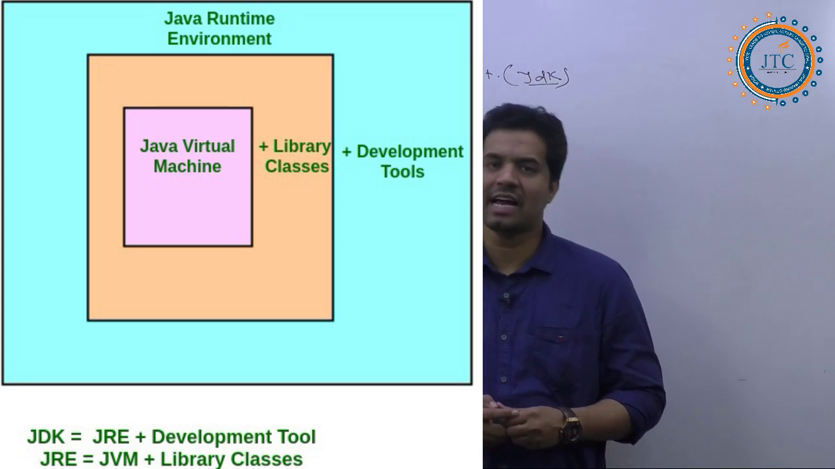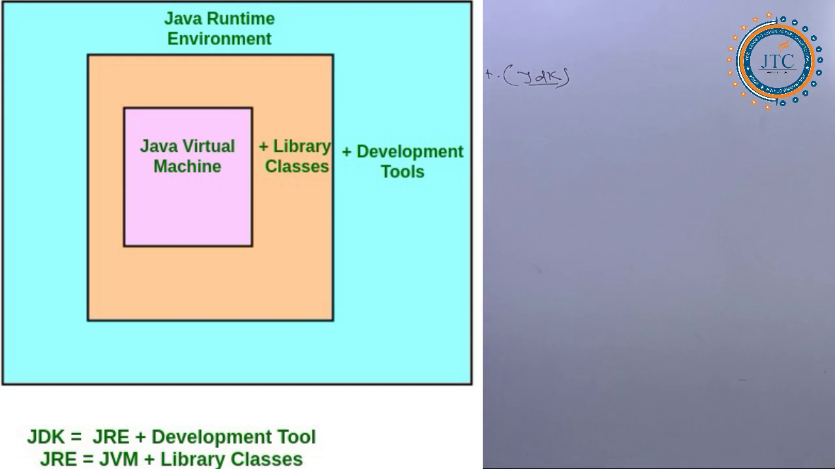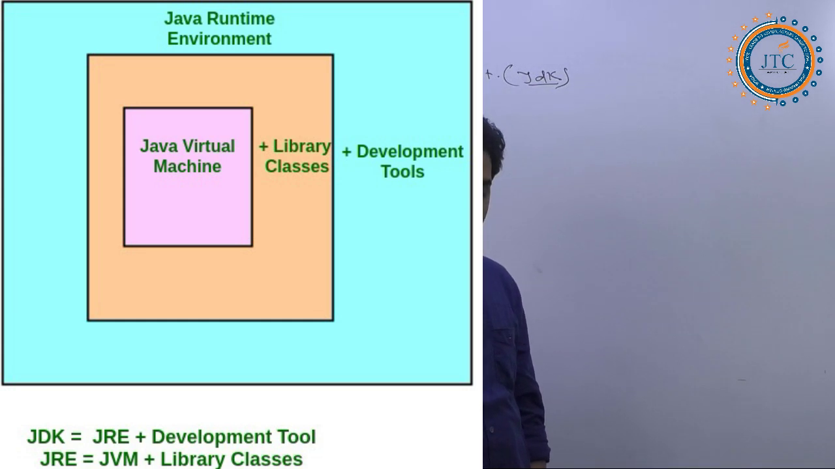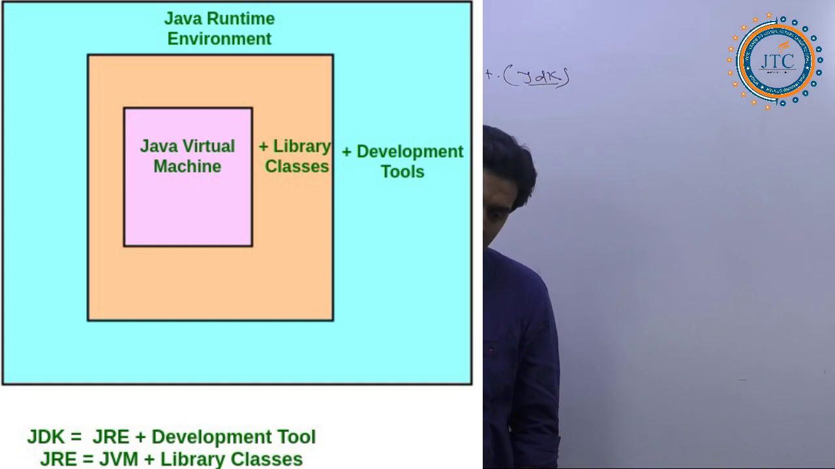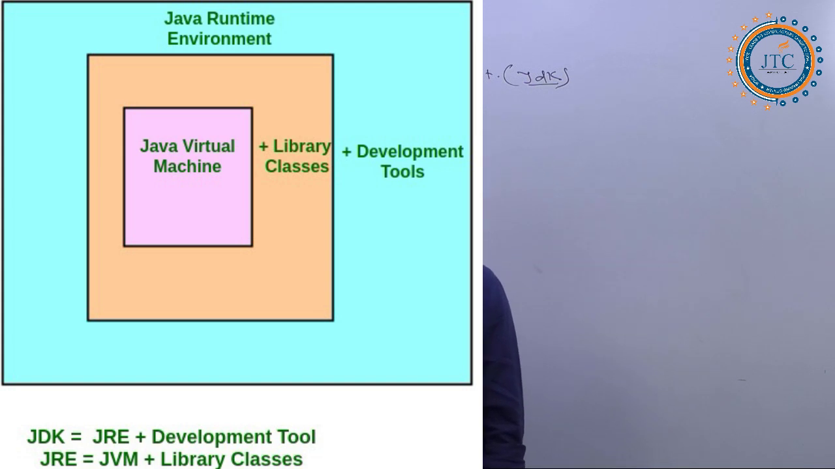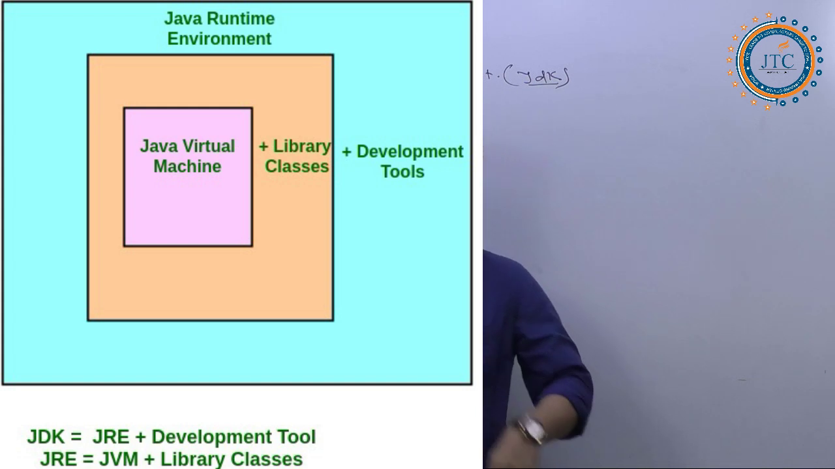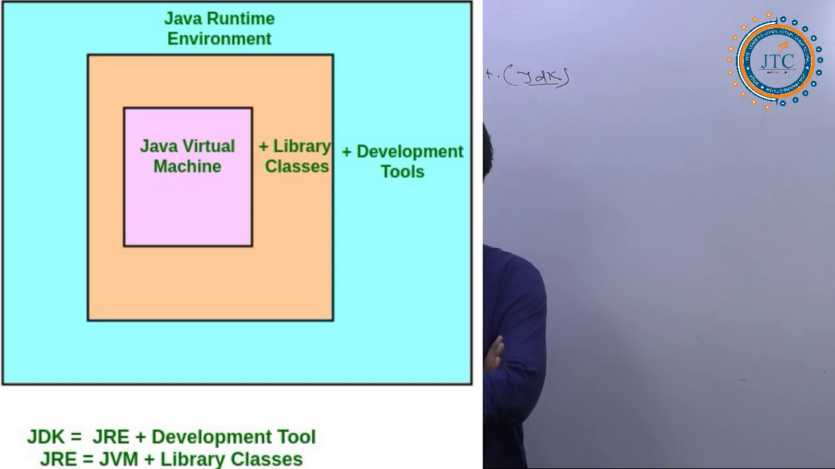Now you see here what exactly this diagram is, and what exactly the use of this particular diagram is. Here, if you see, it is the Java runtime environment. In the Java runtime environment, the second thing is the Java virtual machine, which is called the JVM, plus what next we have is the library classes.